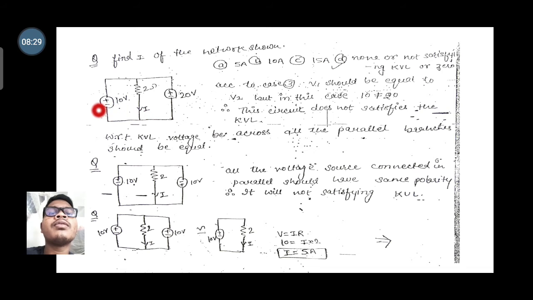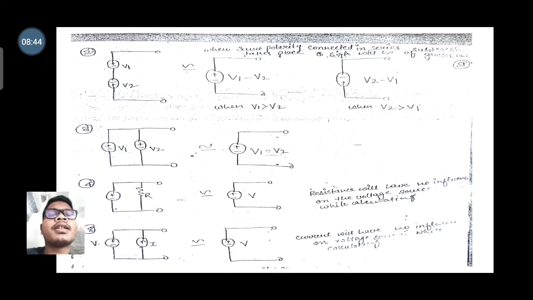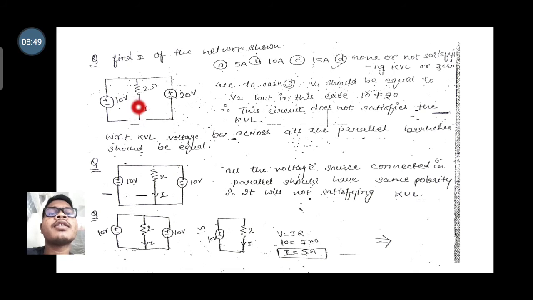See here, the two voltage sources are connected and they are in the same polarity. The positive polarities are in the same direction, so that can deliver. But by this parallel law, the voltage sources must be the same. So here the voltage sources are not the same. Here 10 volts is there and here 20 volts is there. So 10 volts and 20 volts are not the same, so it does not satisfy our KVL law. So that's why there is no current flowing across this.